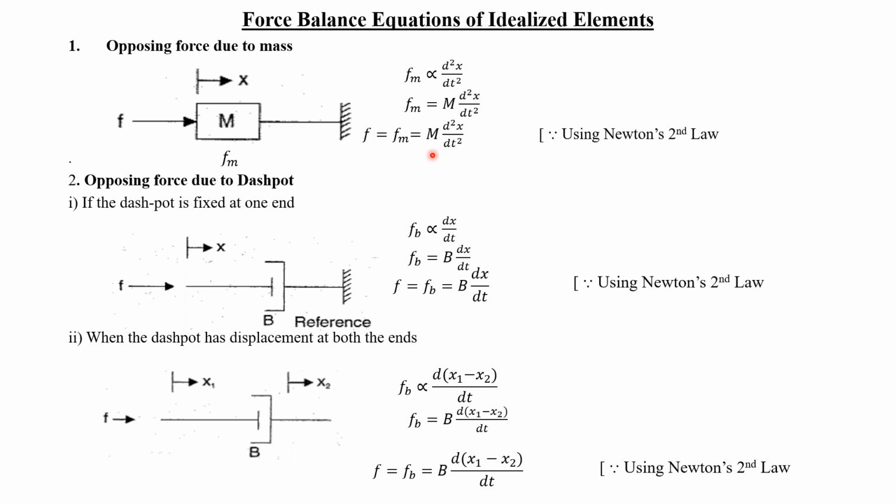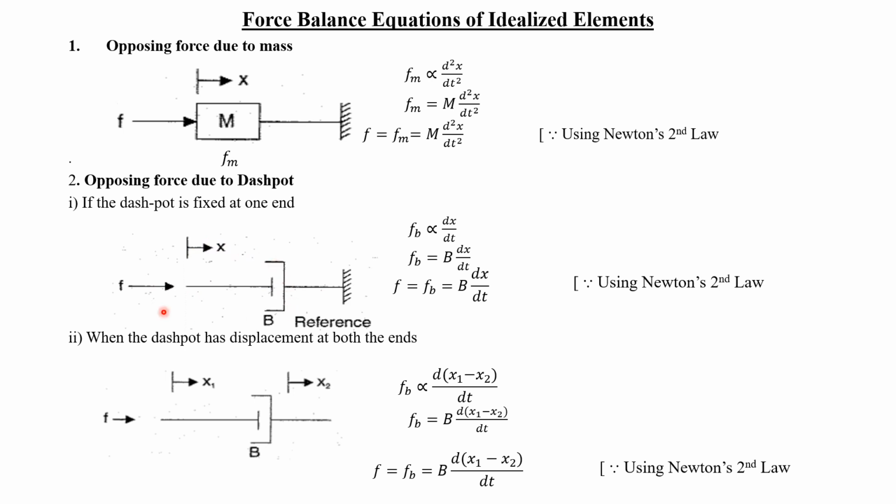Similarly, we can find the force balance equation for the dashpot. The opposing force due to the dashpot can be considered in two cases. First, we consider the dashpot fixed at one end and the other end free. That is, one end is connected to the fixed reference surface and the other end is free. At the free end, we are applying a force F. Due to that, there will be a displacement of the body. So here, due to this force, the piston moves inside the cylinder, and that is represented by x.